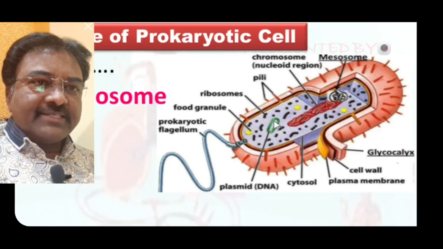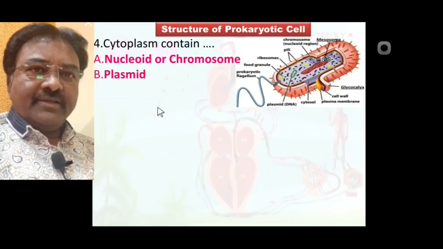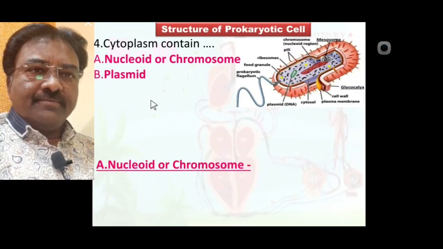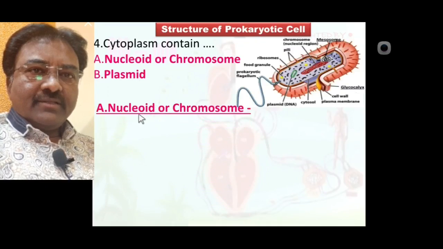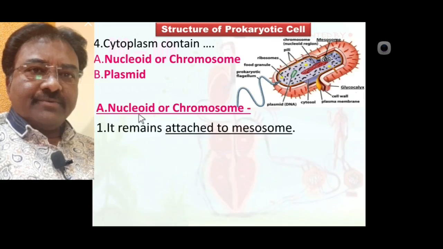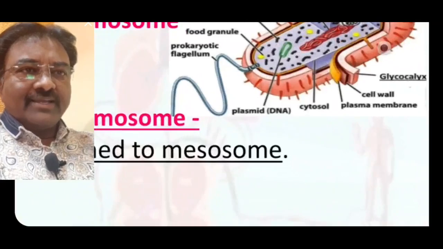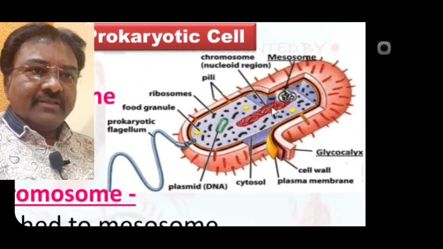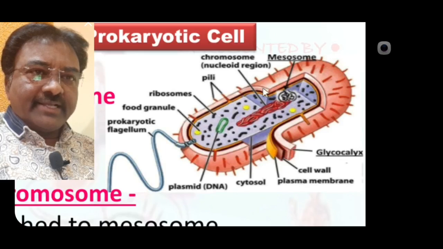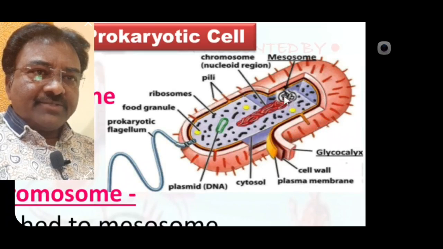We learn one by one. First one is the nucleoid or chromosome. The nucleoid or chromosome remains attached to mesosome, here clearly seen. This one is the mesosome, which is attached to the plasma membrane, and the nucleoid is attached to the mesosome.